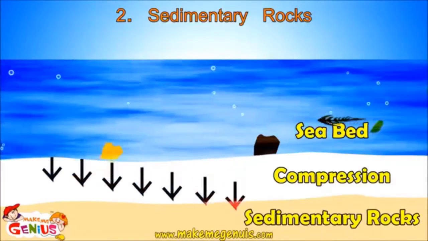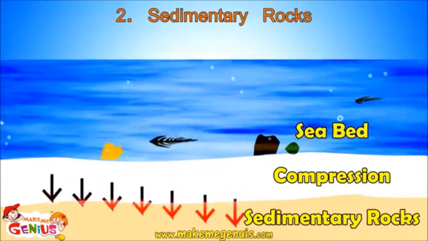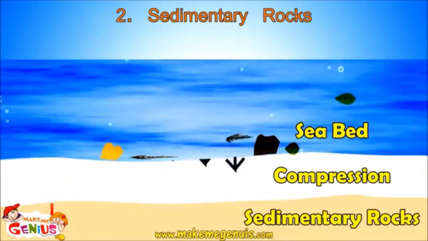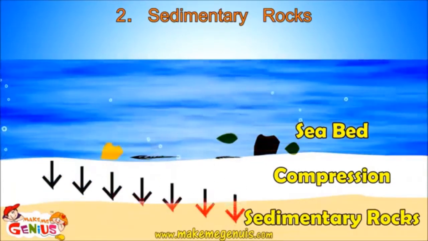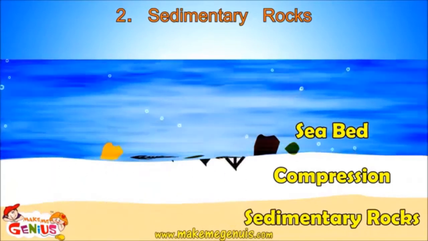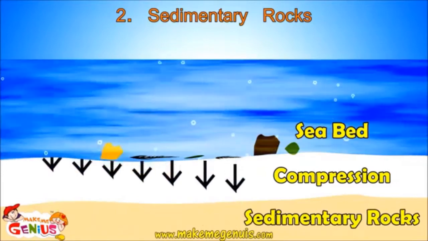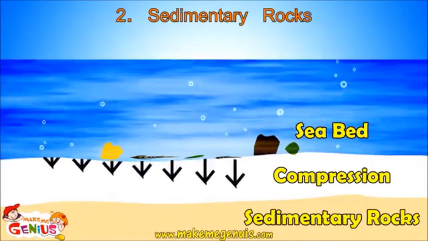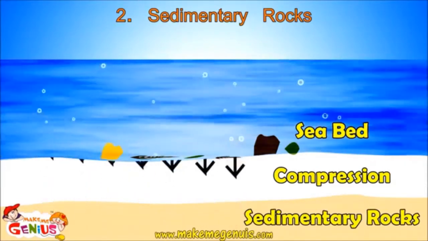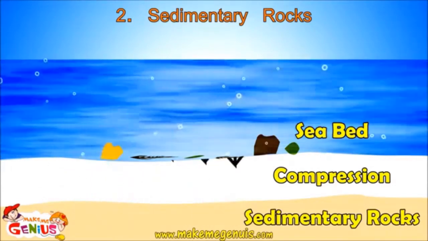Let's understand more. Sedimentary rocks are formed by layers of sediment. Sediment is comprised of small parts of rocks, as well as dead animals or plants, which have been eroded by strong winds and a strong flow of water in rivers and glaciers. Most of these particles ultimately reach the sea. These get deposited on the seabed.